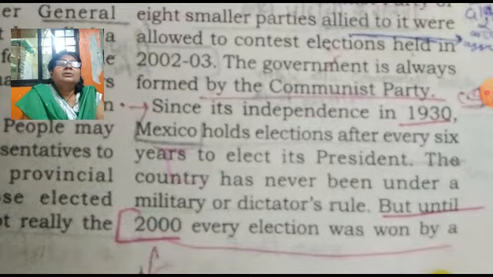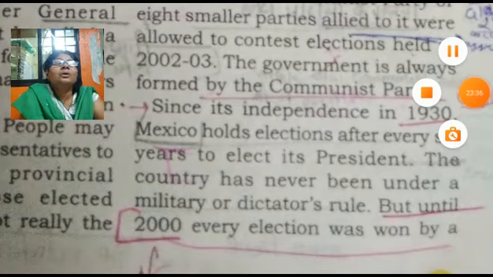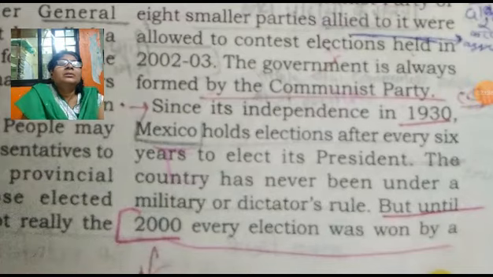Another example is Mexico, since independence in 1930. Okay students, we'll see that tomorrow. Just now we have seen about the Communist Party in China.